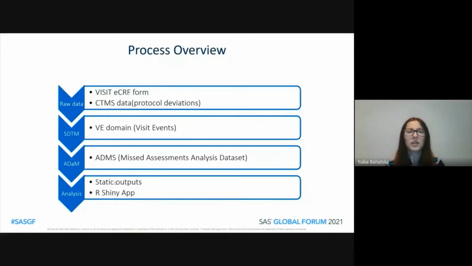Here we can see the entire process overview. We started with the raw data, which contained visit eCRF form from RAVE and CTMS data for protocol deviations. Based on this, we created the VE SDTM domain, which stands for visit events, and this is a domain that is recommended by CDISC for ongoing studies affected by COVID-19. Using VE and some other SDTM domains, we created an ADaM dataset ADMS, which stands for Missed Assessments Analysis Dataset. This dataset already contained all the parameters required for our analysis. And the analysis itself included static outputs and an R Shiny app, which was further shared with our stakeholders.